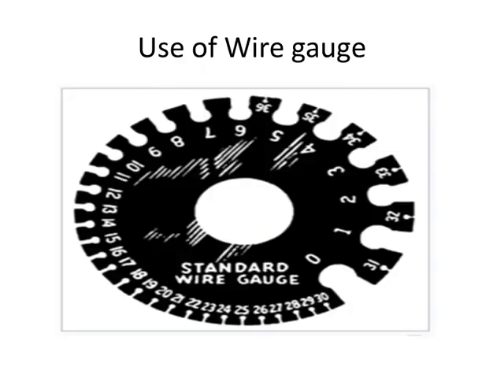So this is a wire gauge. Wire gauge is used to measure the size of the wire. So there are notches you can see of different sizes from 0 to 30 and then 31, 32, 33 up to 36. So these are notches.